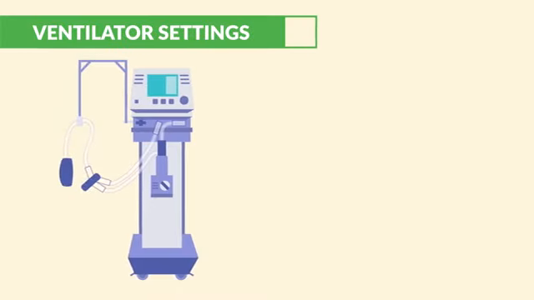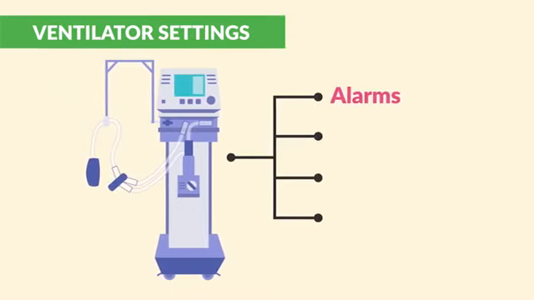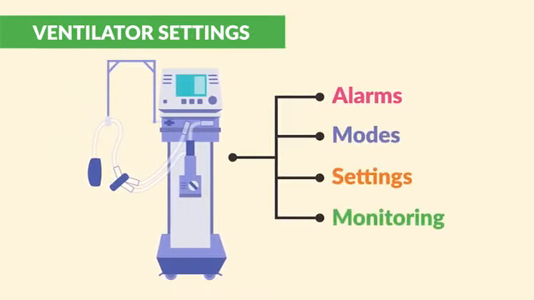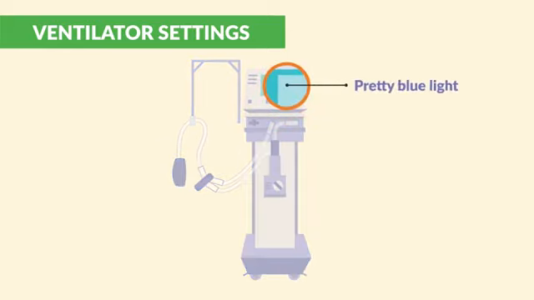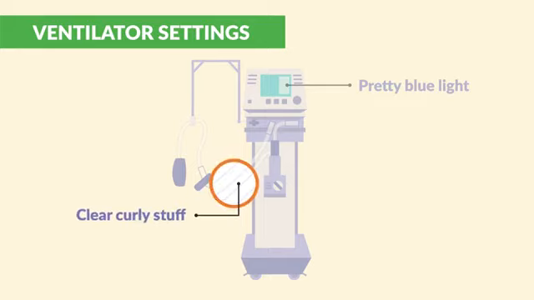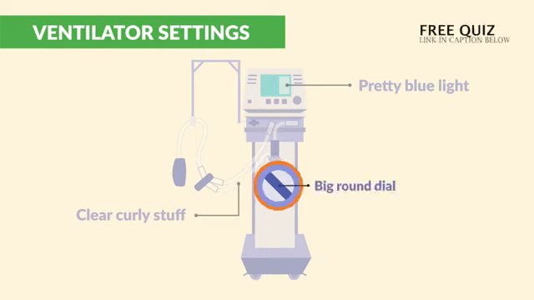Let's cover all the key ventilator numbers, from alarms, modes, settings, and monitoring. First thing I want to highlight is the pretty blue light here. This tells us a lot of important numbers. Then down here at the bottom is the clear, curly stuff, which a lot of lung butter builds up in there. Lastly is the big old round dial here, always a family favorite.